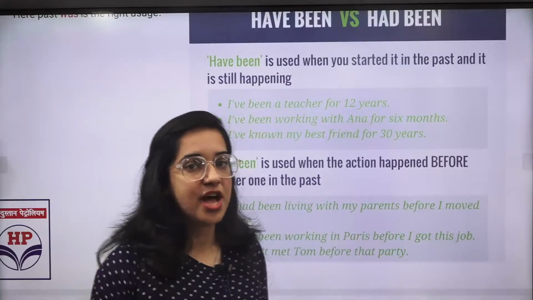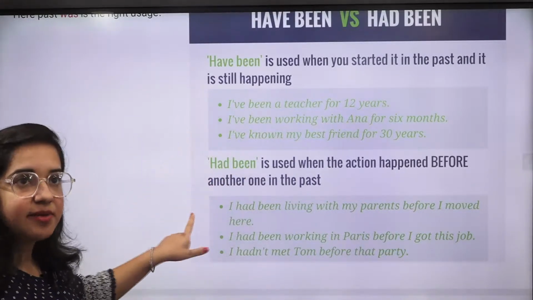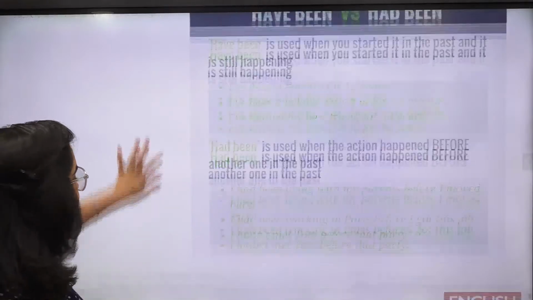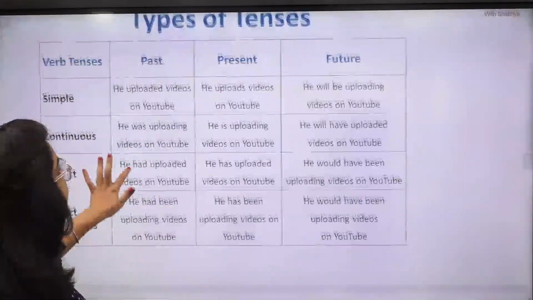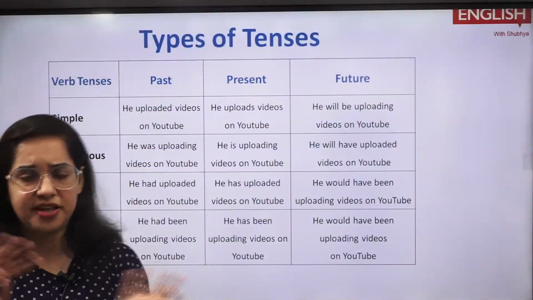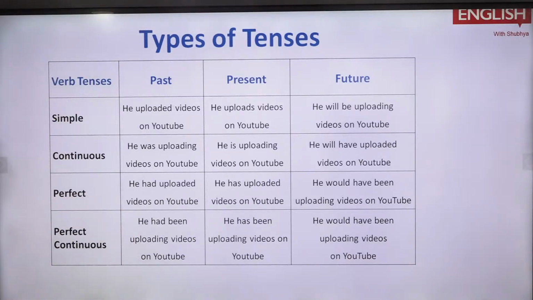Why? Because the action has been completed now. That is why this is the difference between had been and have been, right? Now you have different types of tenses. The ones who are very unclear about the tenses, for them I'm just figuring it out.